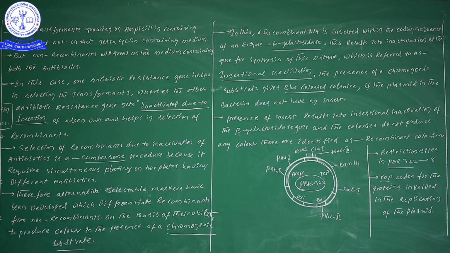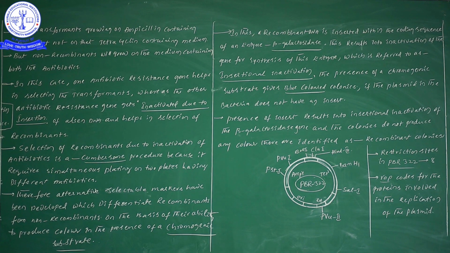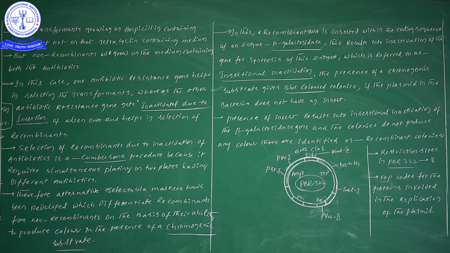Thereby we can identify whether our foreign gene is inserted or not by seeing the color. One more time: in the lacZ gene location, if we find blue color, our foreign gene is not inserted. If you see colorless or white color, our foreign gene is inserted.